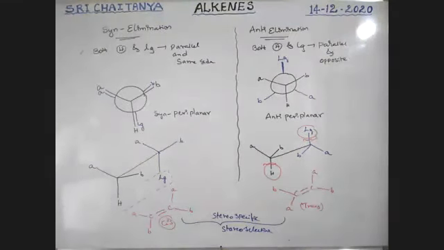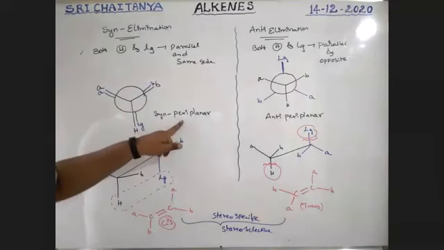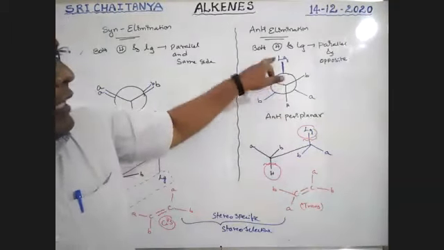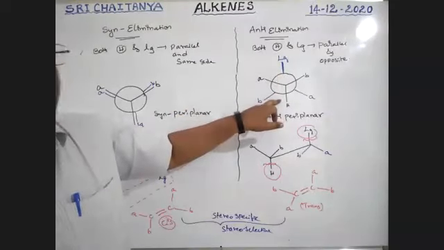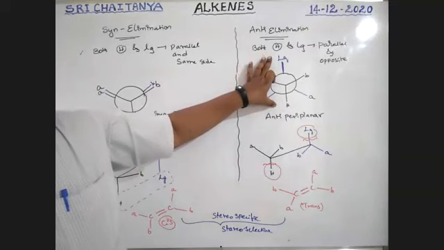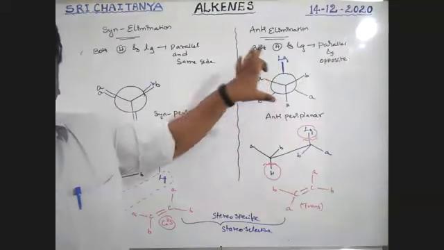Okay, stereospecific and stereoselective by these two compounds. So this is syn-periplanar, this is anti-periplanar. Please be conscious. Both hydrogen and leaving group are parallel to each other, and opposite to each other.